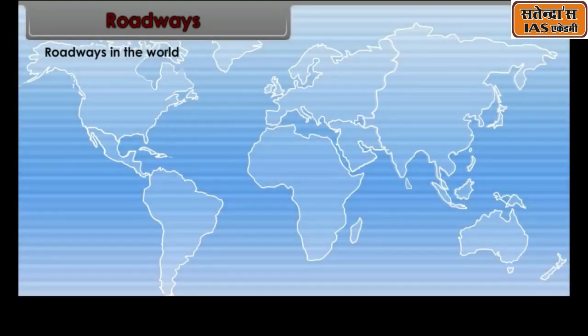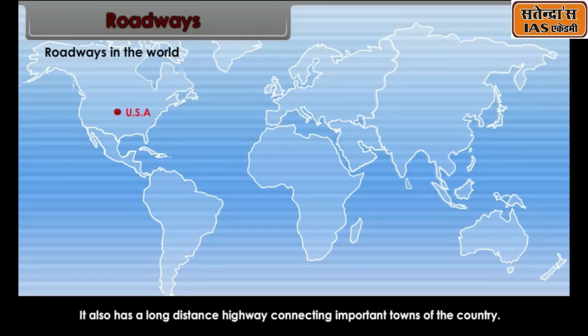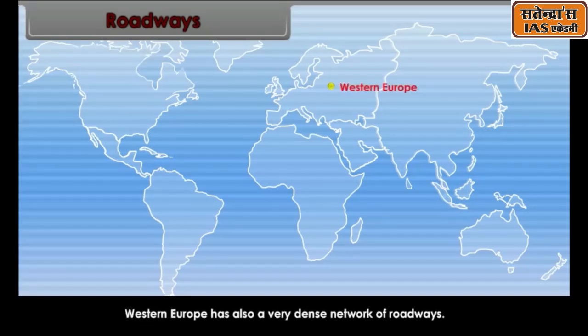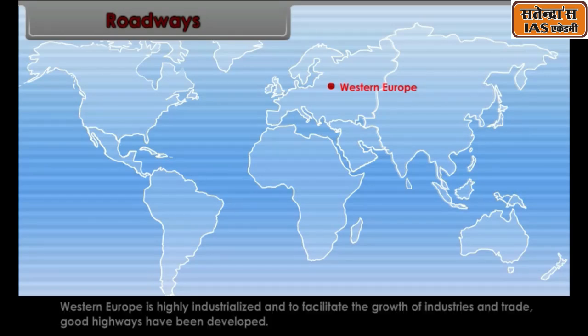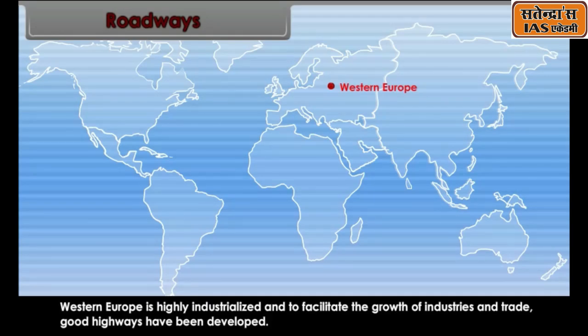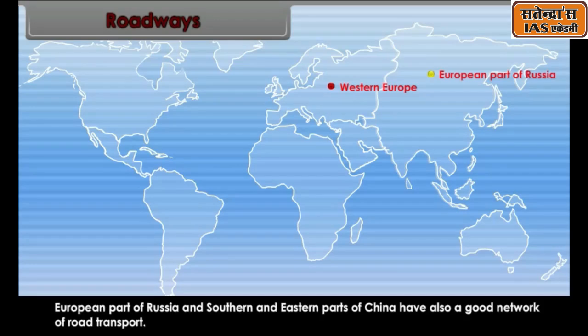Roadways in the world. The density of road transport is very high in the USA. It also has long-distance highways connecting important towns of the country. Western Europe also has a very dense network of roadways. Western Europe is highly industrialized, and to facilitate the growth of industries and trade, good highways have been developed. The European part of Russia and the southern and eastern parts of China also have a good network of road transport.